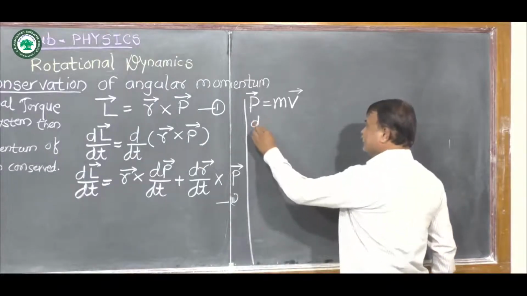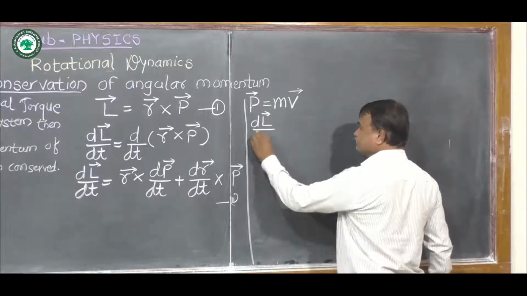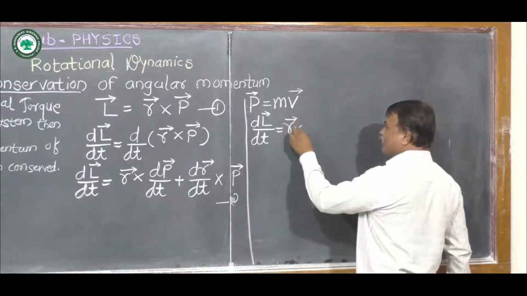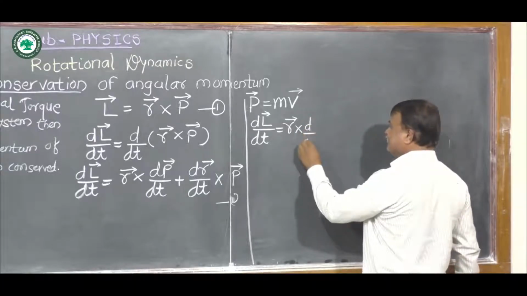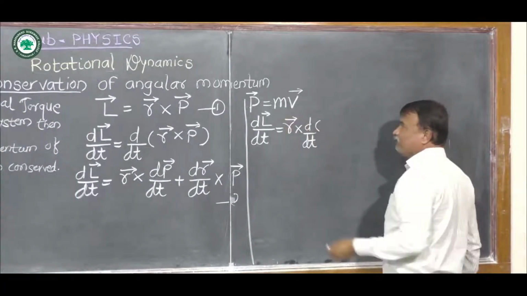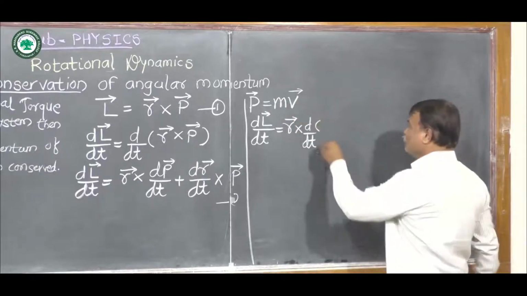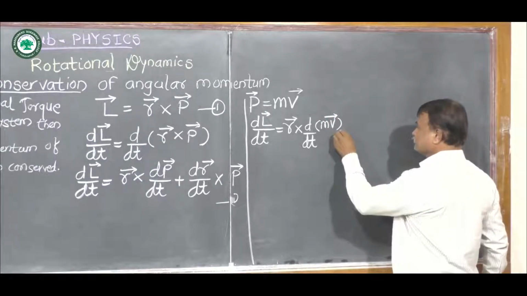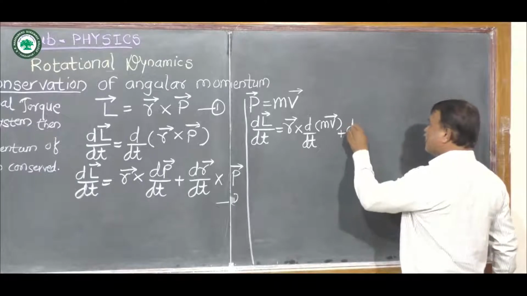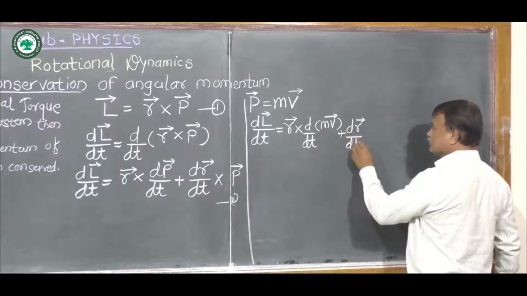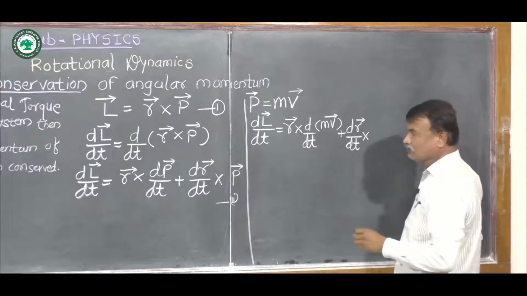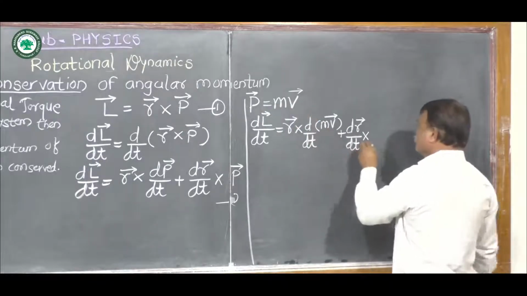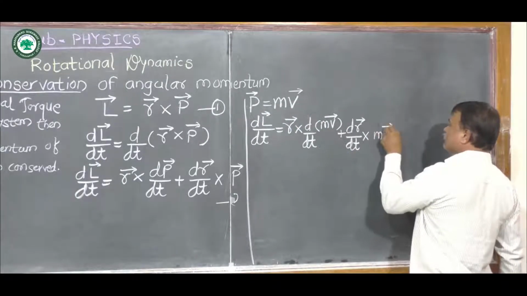Then we get dL bar by dt is equal to r bar as it is cross d by dt, in bracket we write p bar is equal to m into v bar, so we write m v bar, plus this dr bar by dt cross, now again substituting p bar is equal to m into v bar, so we write in bracket m v bar.